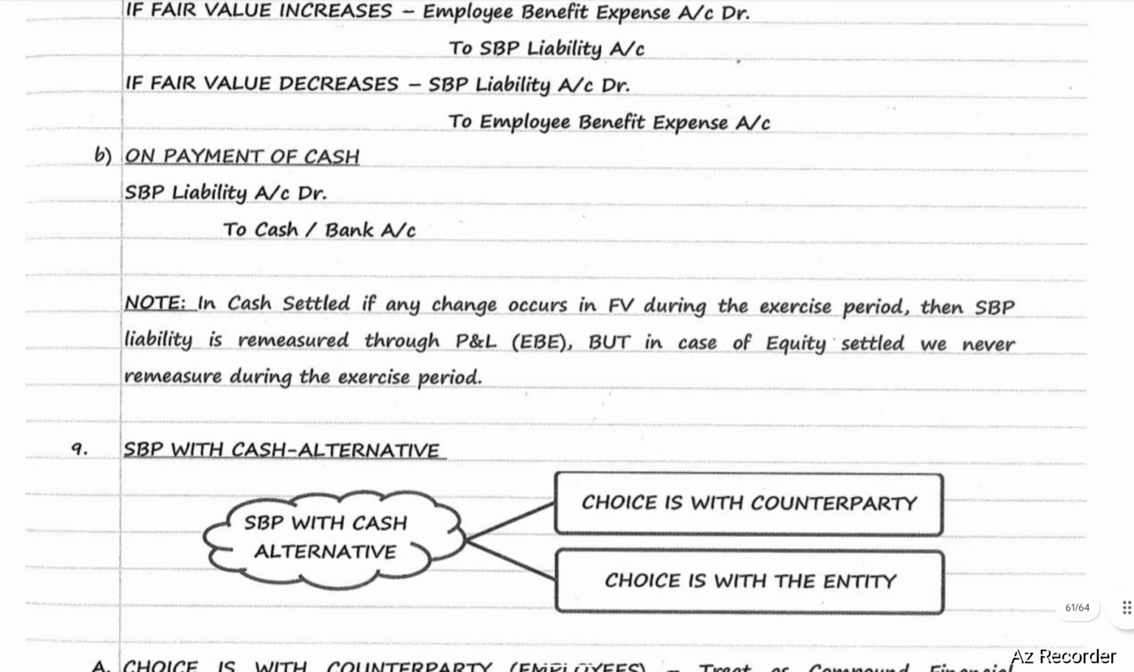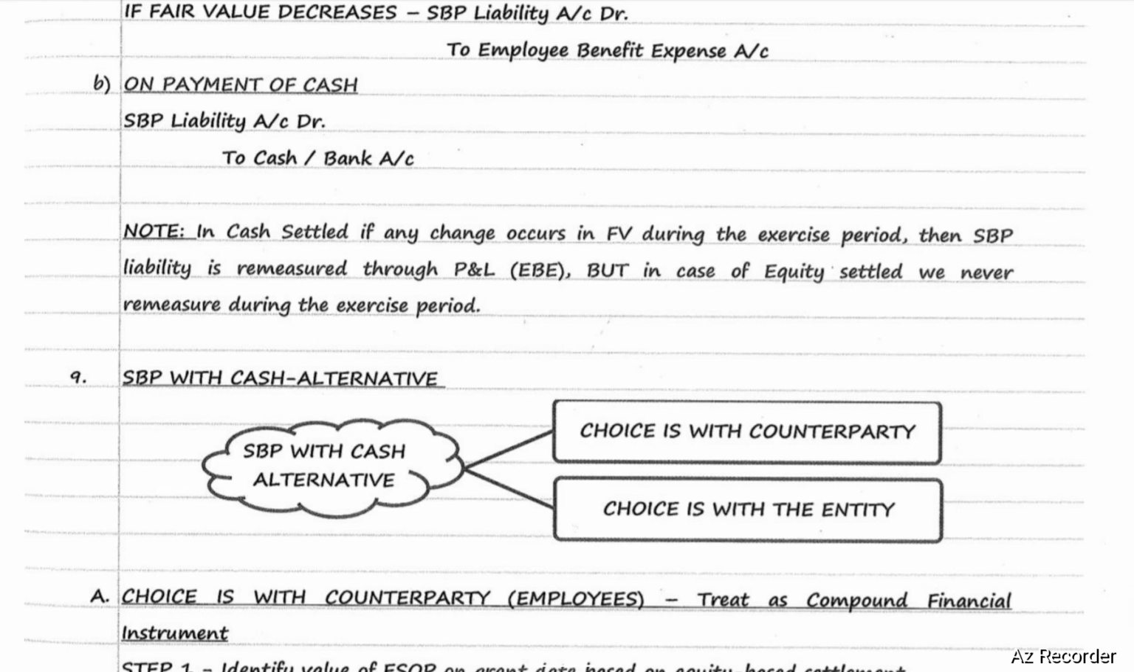In cash settled, if any change occurs in fair value during the excess period, then share-based payment liability is remeasured through P&L, that is SBP, employee benefit expense account. But in case of equity settled, we never remeasure during the excess period.